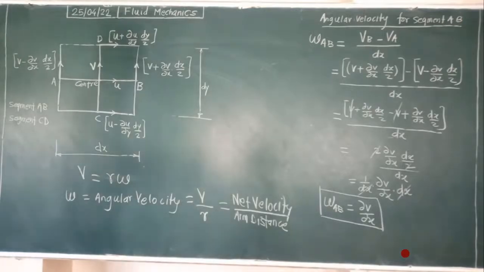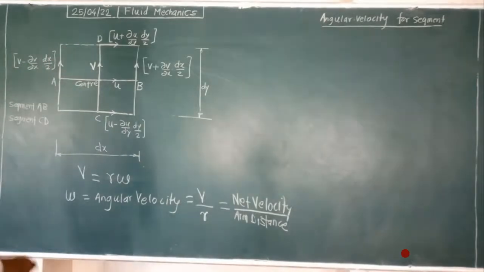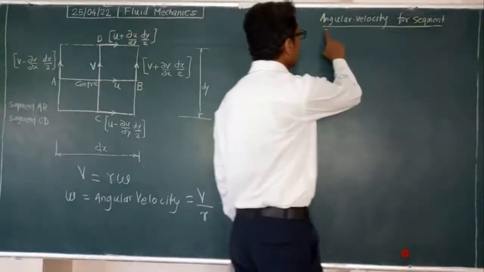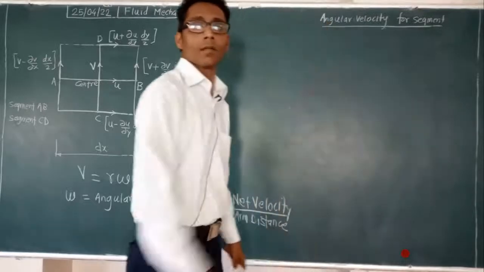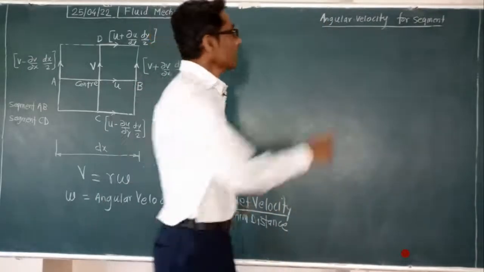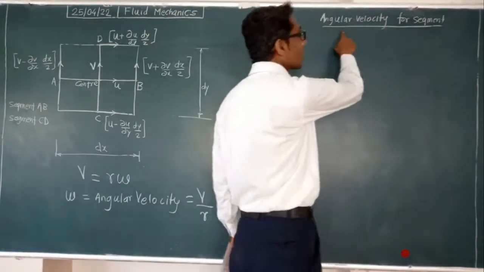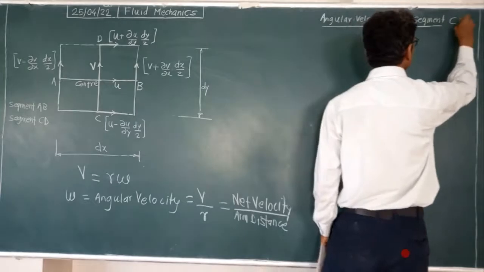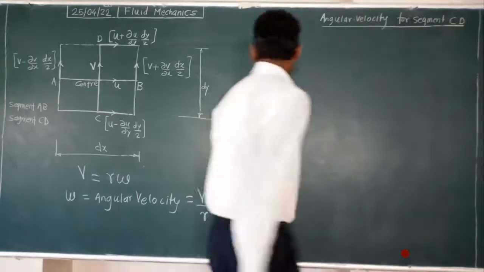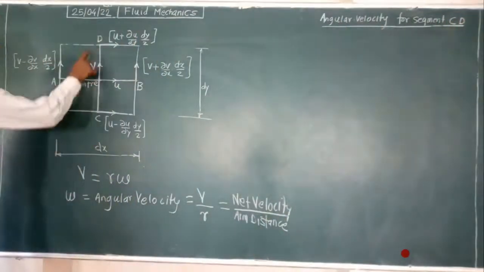Similarly, we follow the same method for omega CD. Now similarly we will do the mathematical derivation for angular velocity for segment CD. Here is segment CD.